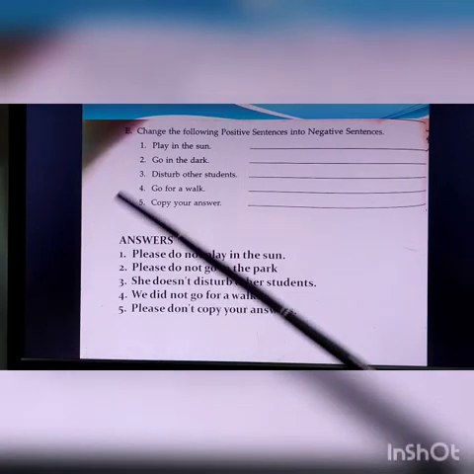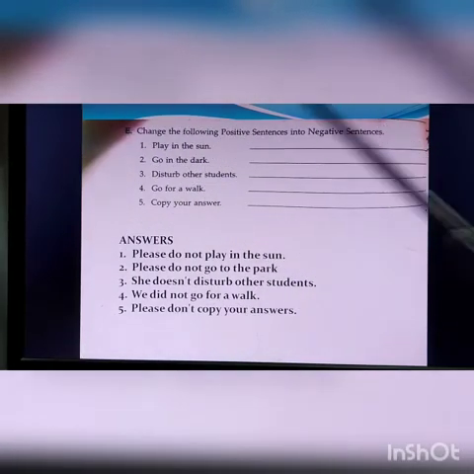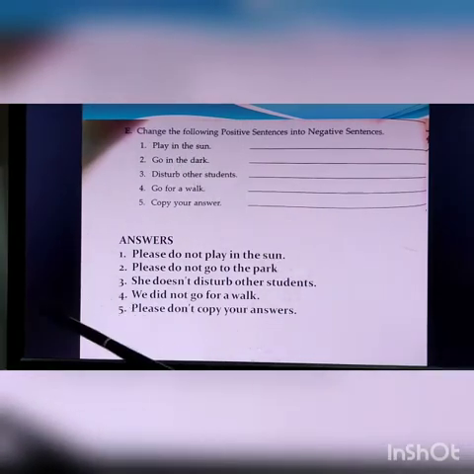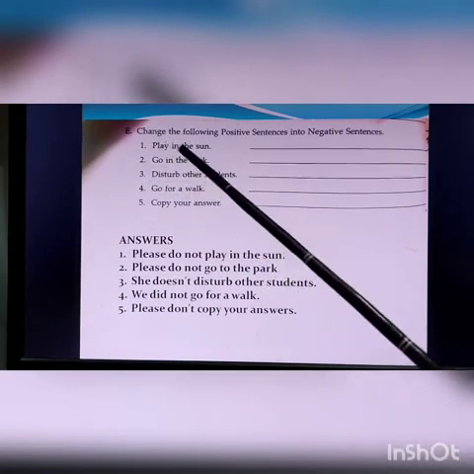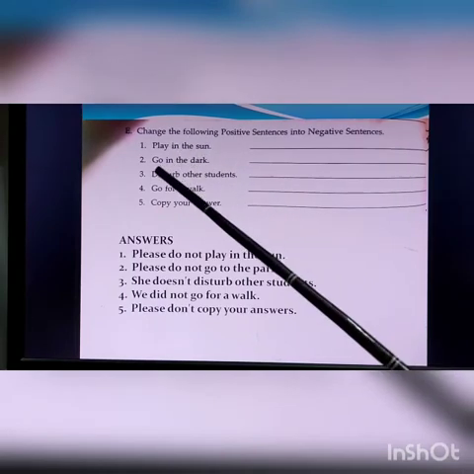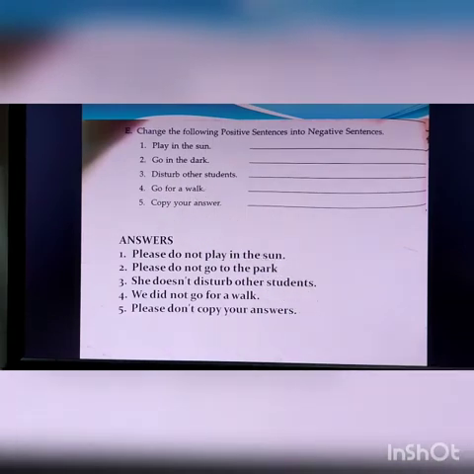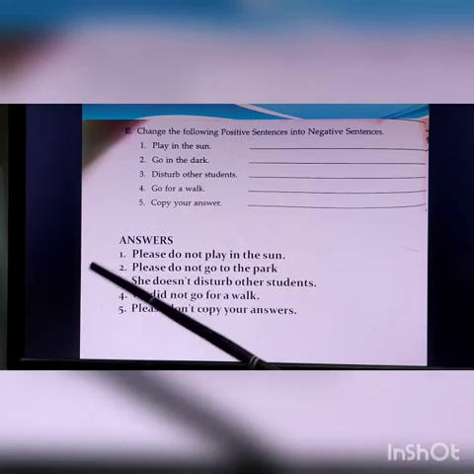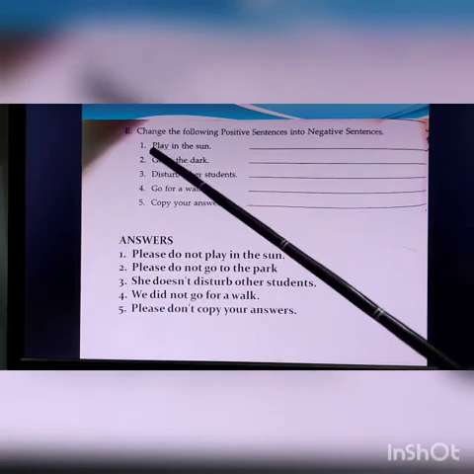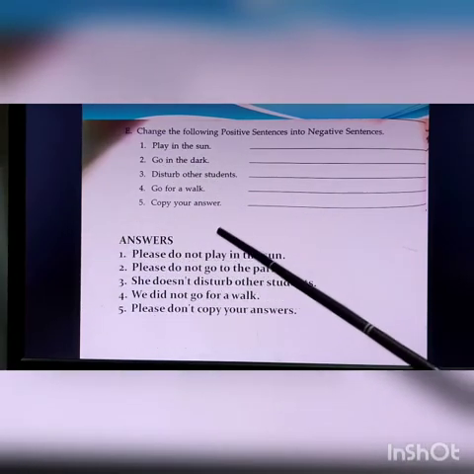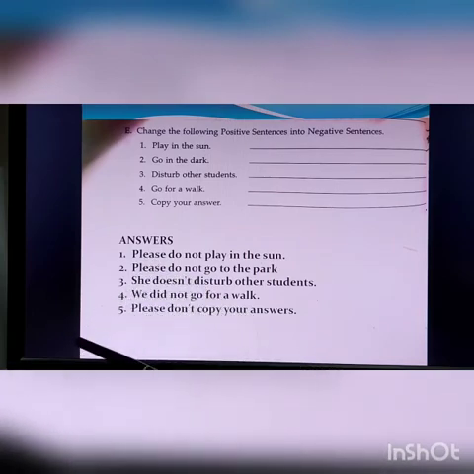So let's start this. Change the following positive sentences into negative sentences. That is number 1, play in the sun. Now, all the sentences, that is play in the sun, go in the dark, disturb other students, go for a walk, copy your answer, these all have no subject. So they are somewhat incomplete, but still they have a meaning. Okay. So let's see how we change it to negative. Play in the sun. We can use do not play in the sun. We can use please do not play in the sun.